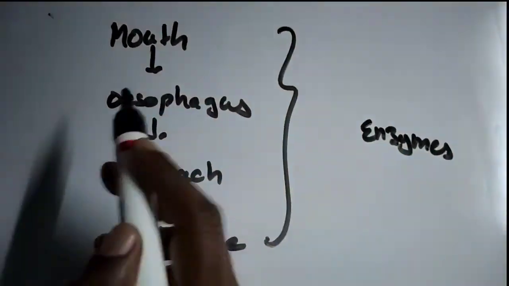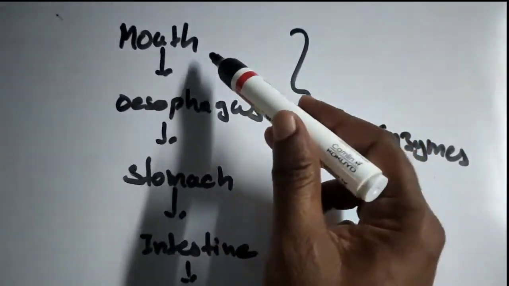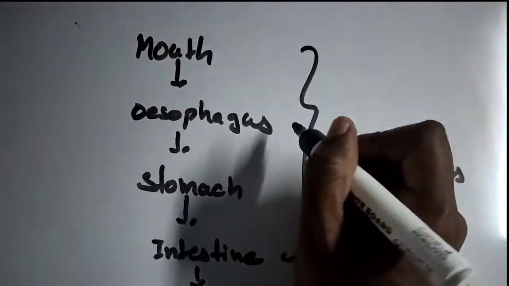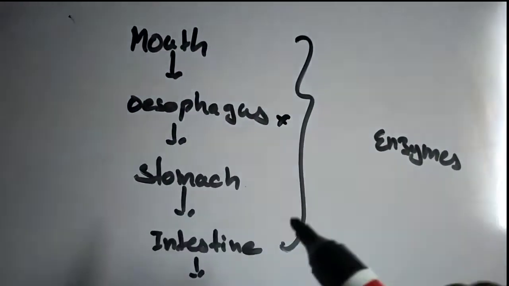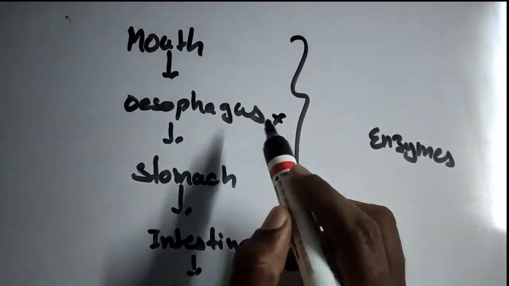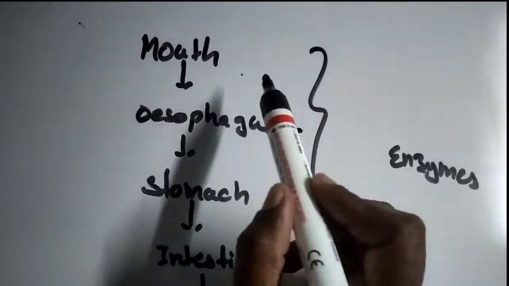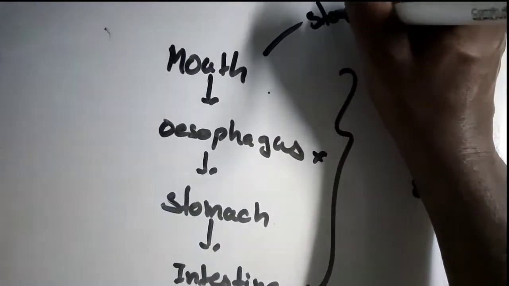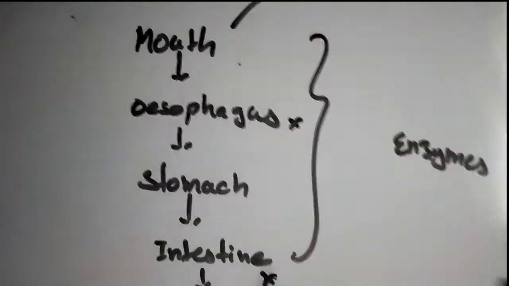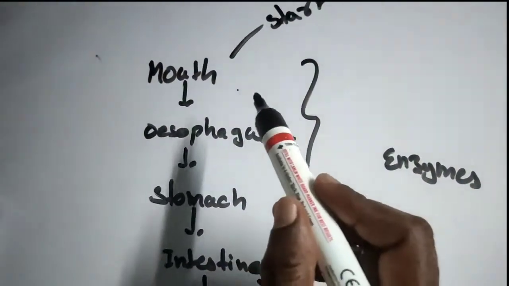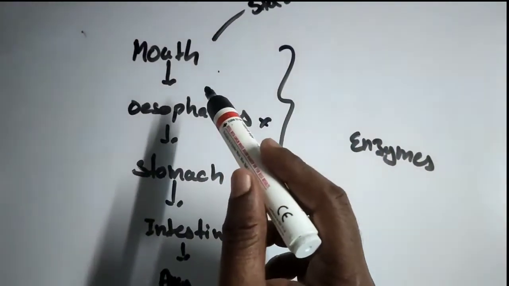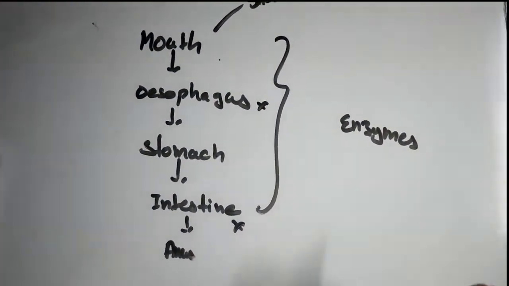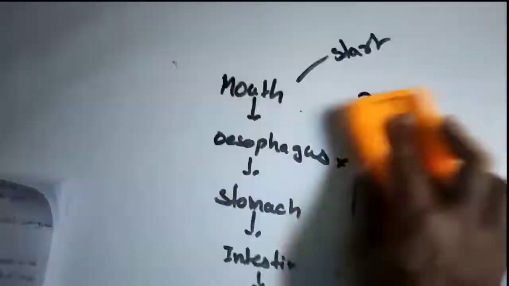Different enzymes are secreted in different parts. Mouth will secrete enzymes, stomach will secrete enzymes, and intestine also will secrete enzymes, but not the esophagus. The esophagus is the food pipe, it will not secrete any enzymes. Digestion will start in the mouth and it will complete in the intestine. So for digestion, enzymes should be added.